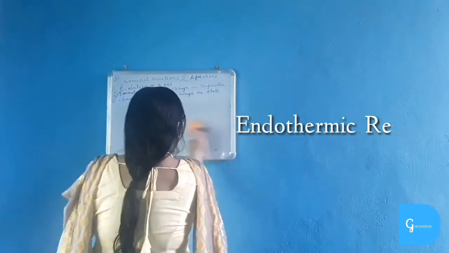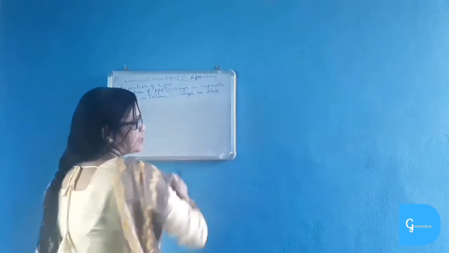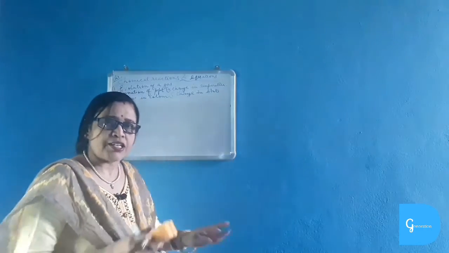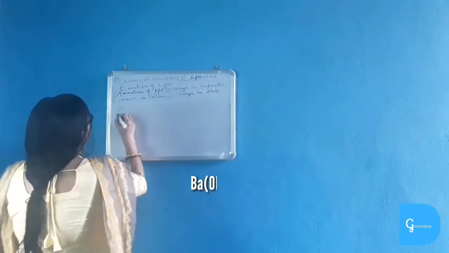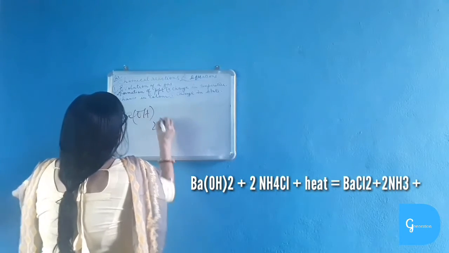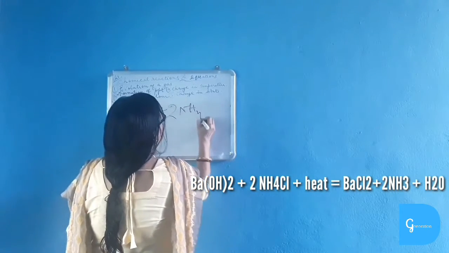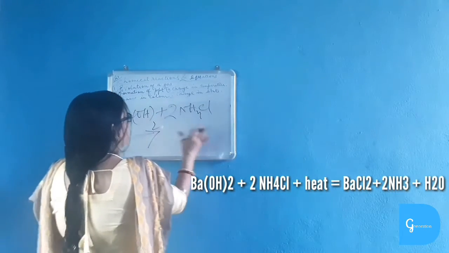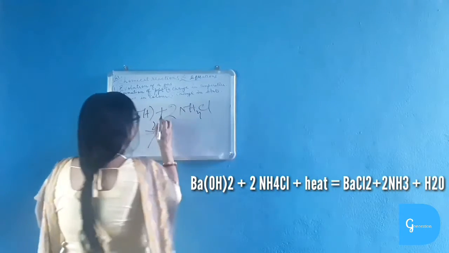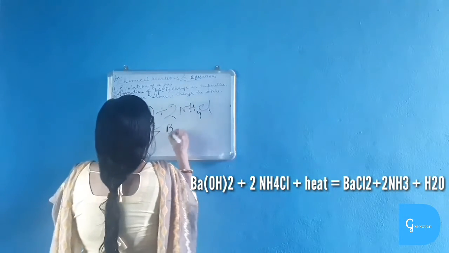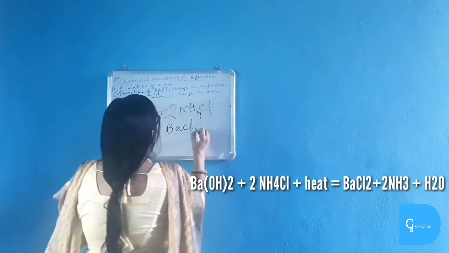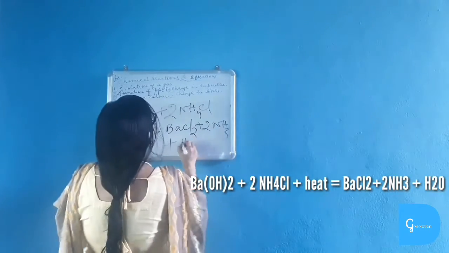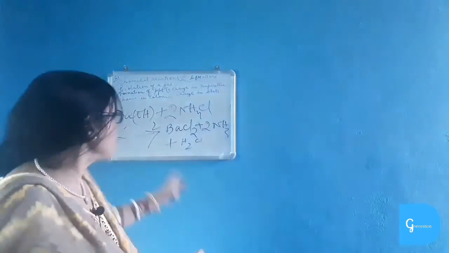Now let us take an example of an endothermic reaction. What is an endothermic reaction? I told you that an endothermic reaction is a reaction in which heat is absorbed. Okay, heat is being absorbed in this reaction. When barium hydroxide reacts with ammonium chloride, then here heat is absorbed and the product which is formed becomes cold due to absorption of heat. What is formed? Barium chloride plus ammonia is formed.